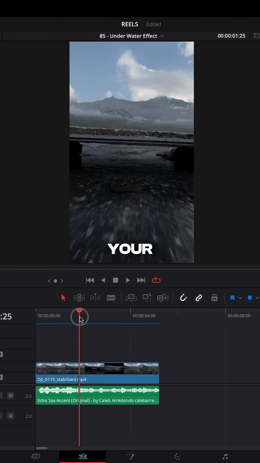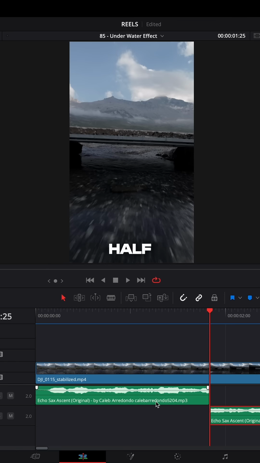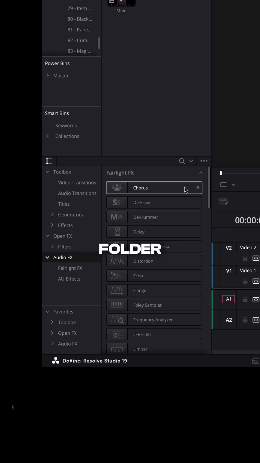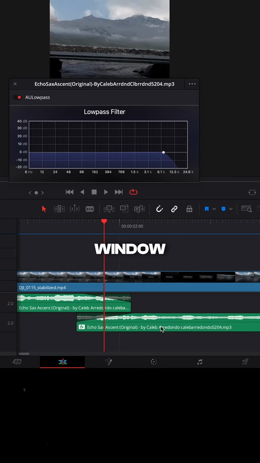In DaVinci, select your audio track and cut it where you want the effect to start. Drag the second half down one layer and fade both tracks. Then go to your audio effects folder and search for low pass. Drag this effect onto your second track and this window will pop up.